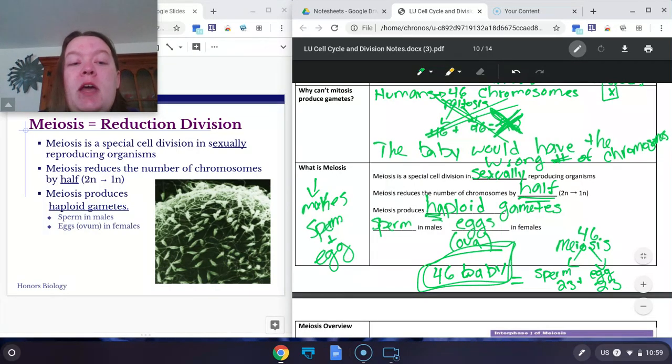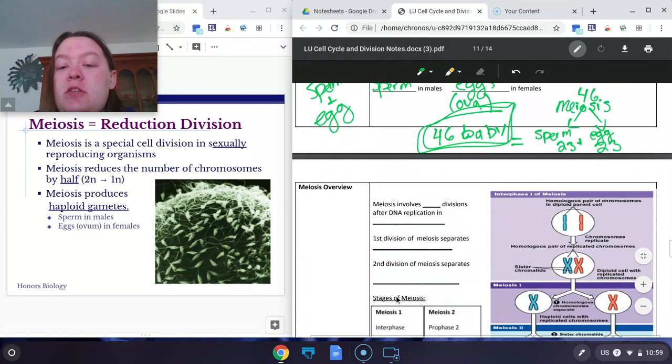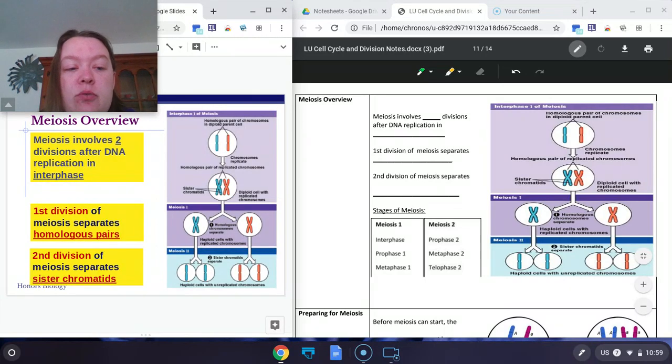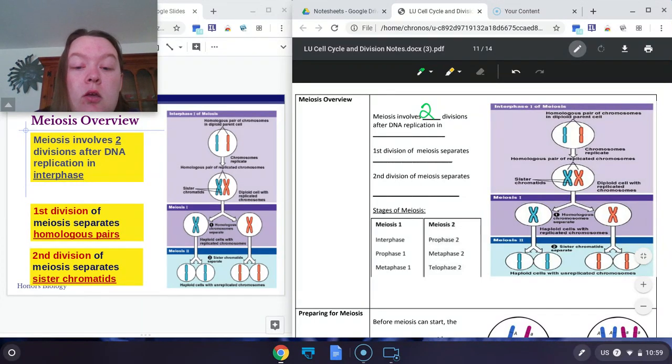It's used to make sperm and egg, so they have half the normal number of genetic material, half the number of chromosomes. That way, when you add the sperm and the egg and you mix them together, the baby will have the normal number. All right, so first we're just going to go over a simple overview of meiosis. Meiosis involves 2 rounds of division. The first round of division separates homologous pairs.